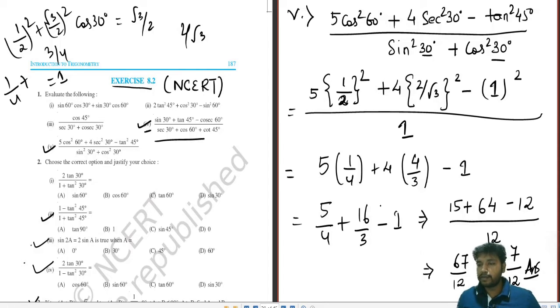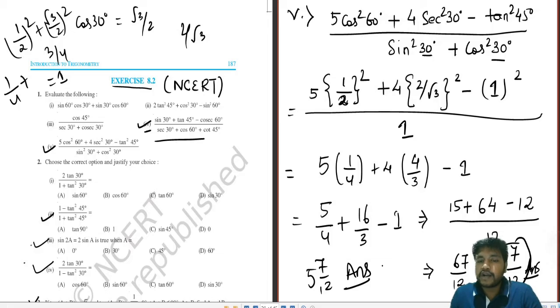If you are not able to see this part over here, let me help you out. We can solve it over here. 5 7 by 12 is your answer, because my face would be over here, so this would be better for you. So 5 7 by 12 will be your answer. So look into the sum very carefully, what the sum is asking from you. Don't rush.